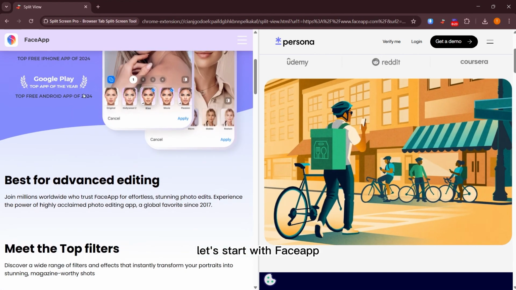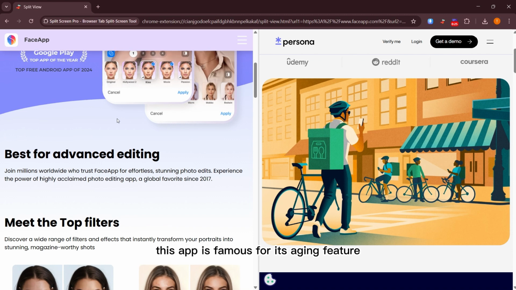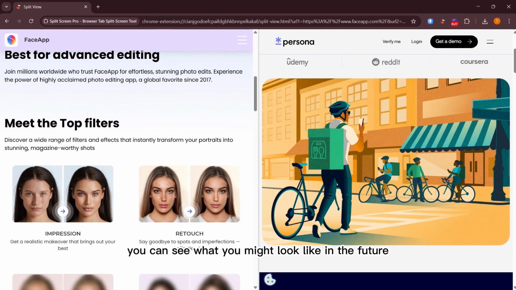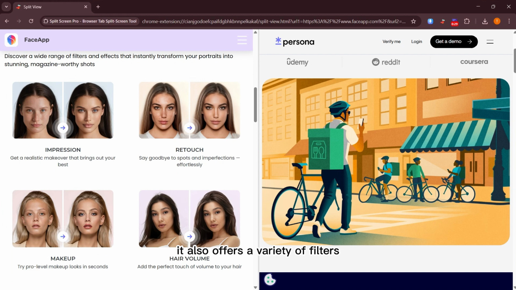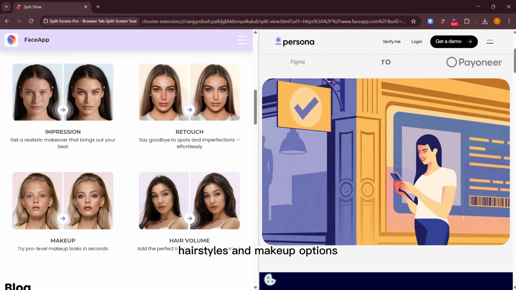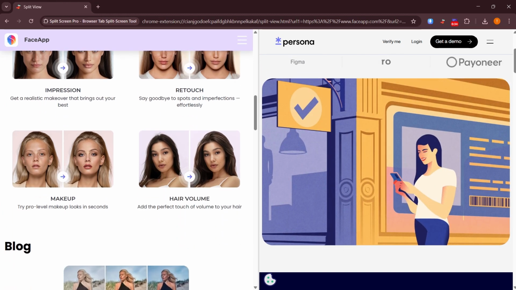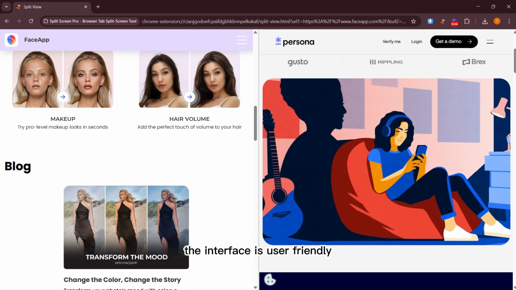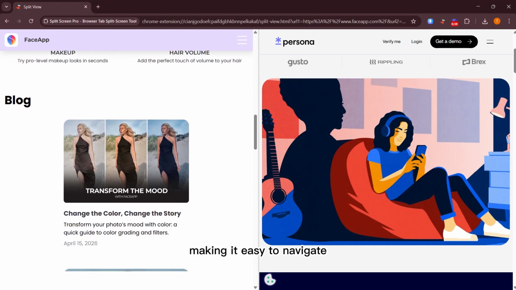Let's start with FaceApp. This app is famous for its aging feature. You can see what you might look like in the future. It also offers a variety of filters, hairstyles, and makeup options. The interface is user friendly, making it easy to navigate.